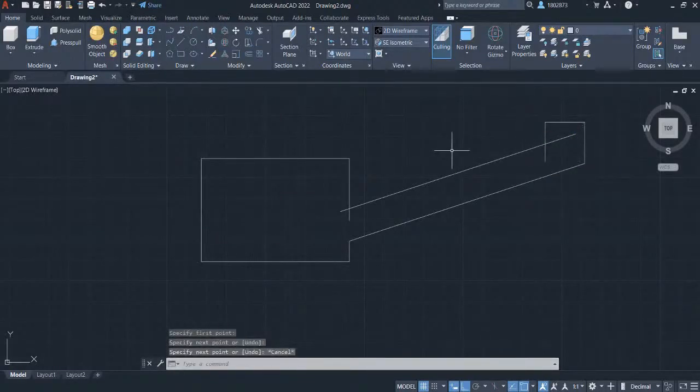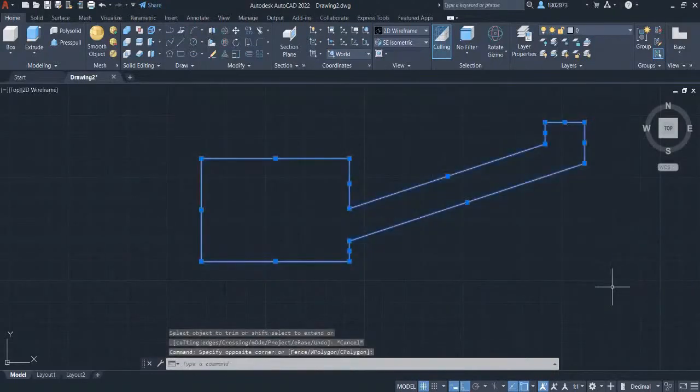Let's trim out the excess lines. Press TR and press enter. Select the lines to trim. Press escape. Create a window selection to this sketch. Type in join and press enter.